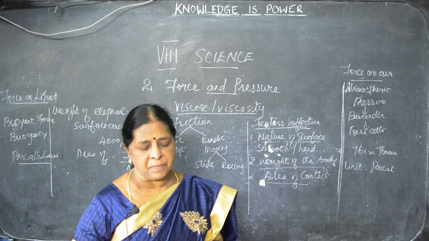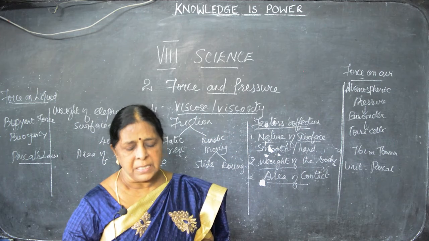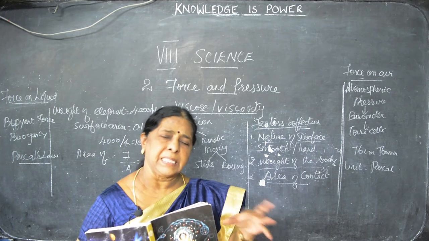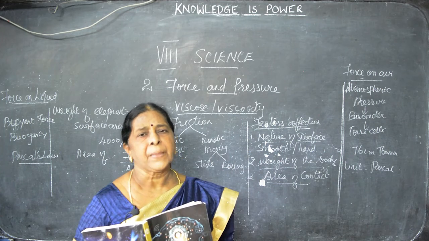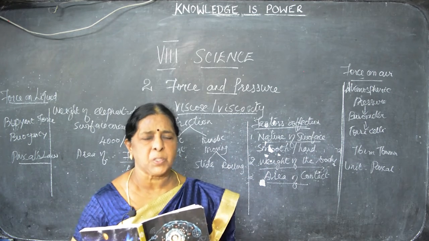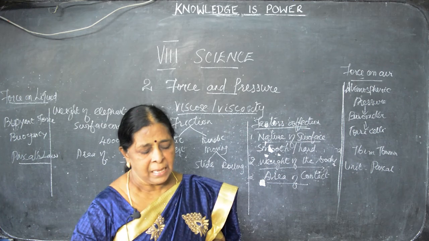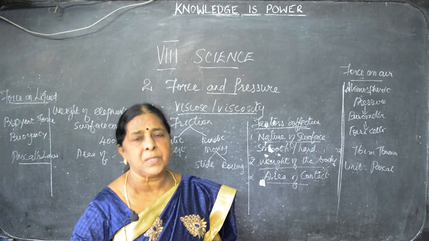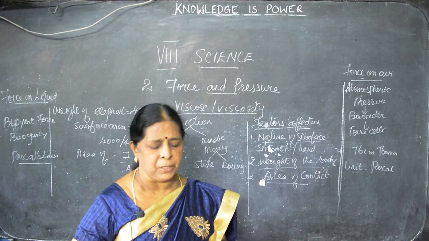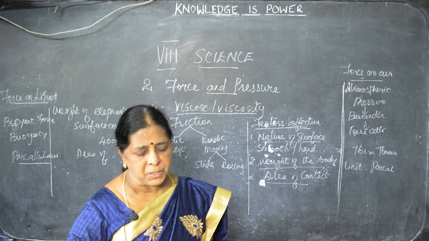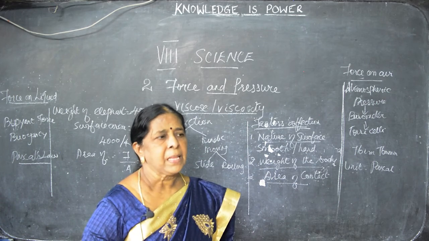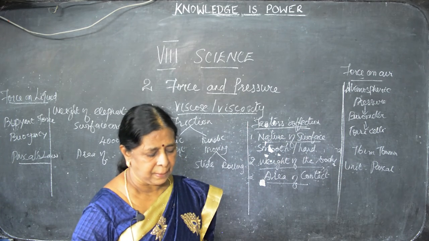Friction wears out the surface, rubbing with each other like screws, gears. So because of friction, I said already there is wear and tear of the tires and everything. Frequently you have to change. So damaging will be heavy and you have to spend much money for the repair and other things. An excess amount of effort has to be given to overcome the friction. So because of friction, we have to give more effort. And friction produces heat which causes physical change in the machines. So these are the disadvantages.